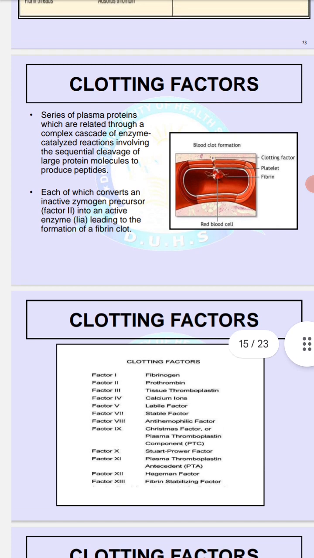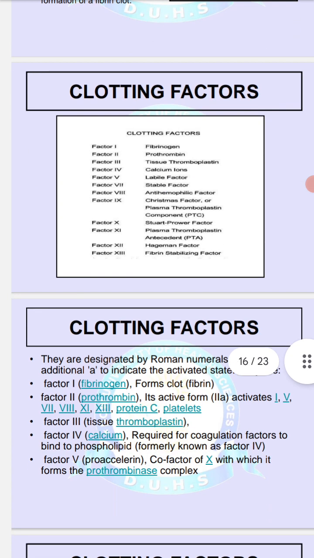Clotting factors are a series of plasma proteins related through a complex cascade of enzyme-catalyzed reactions involving the sequential cleavage of large protein molecules to produce peptides, each of which converts an inactive zymogen precursor, factor 2, into an active enzyme, leading to the formation of a fibrin clot.